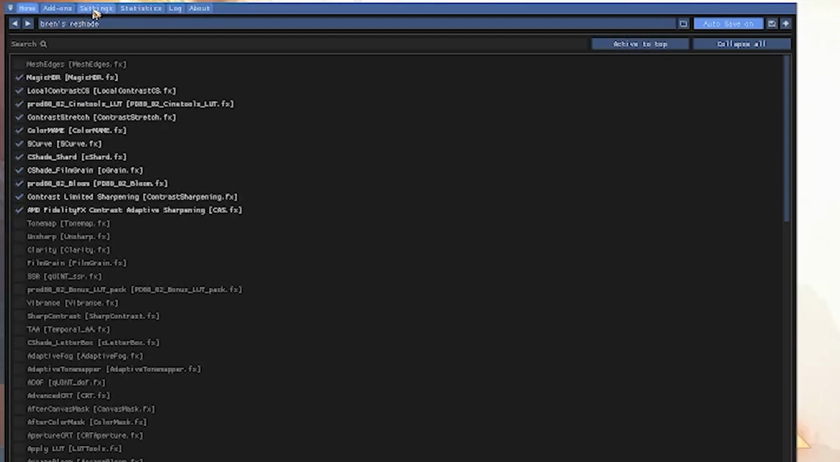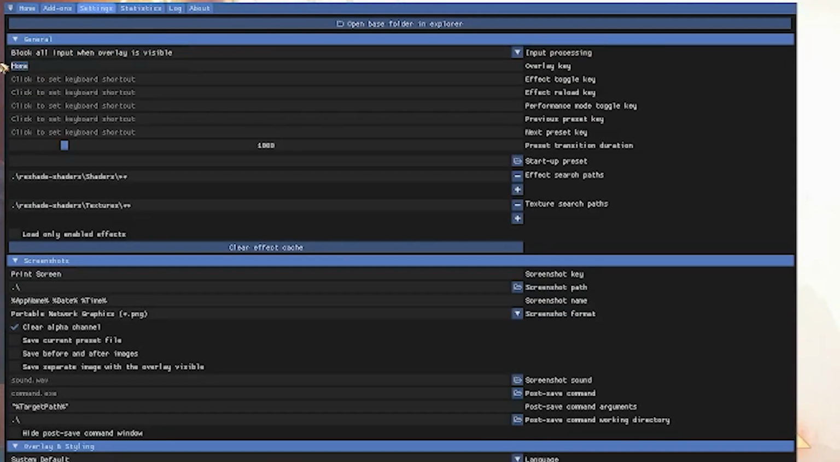So next, if you want to choose different keybinds, so if you're not a fan of having the Home button be the activation for your Reshade UI, you could change that. So that would be the overlay key. So if you want to change it from Home to, for example, I use F10, you could do that here. And a toggle key is how you turn off and on the Reshade that you currently have.